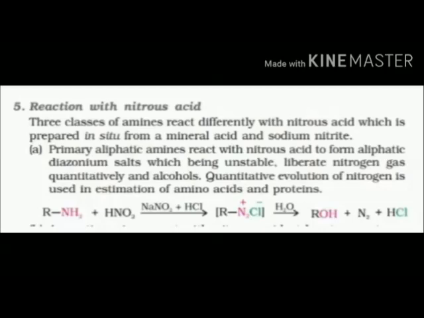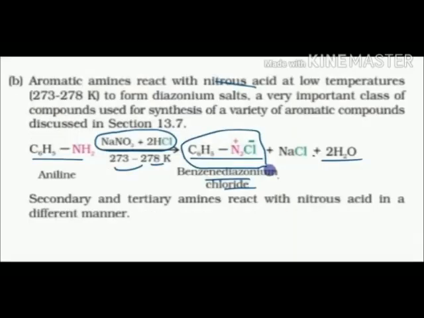This is a very important reaction. This reaction occurs in C2 in the presence of mineral acid, HCl, and sodium nitrite. This is only given by primary aliphatic and primary aromatic amines. They react with NaNO2 and HCl and form a diazonium salt, and these are unstable, therefore they decompose into alcohol, nitrogen gas is eliminated, and HCl comes out.